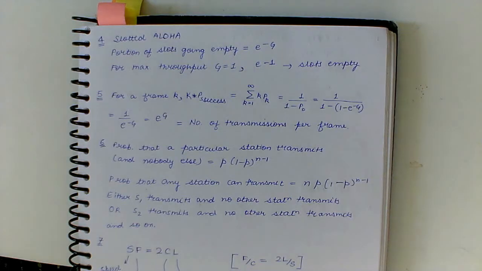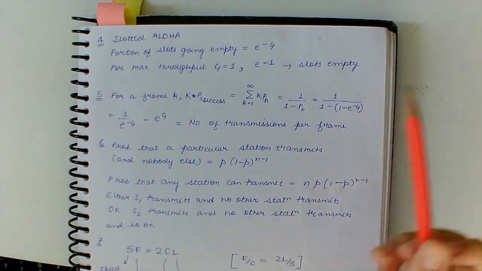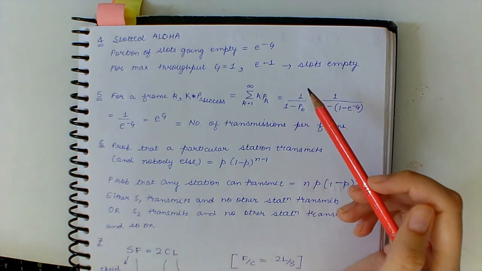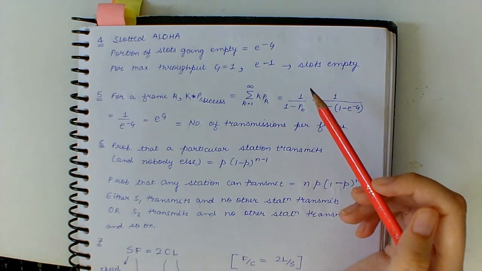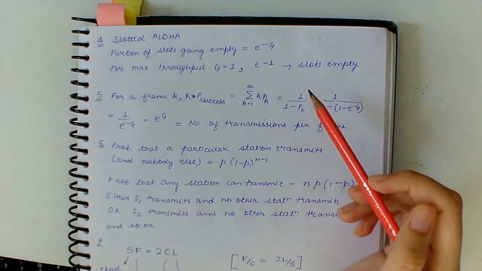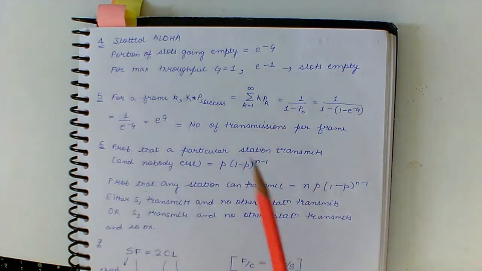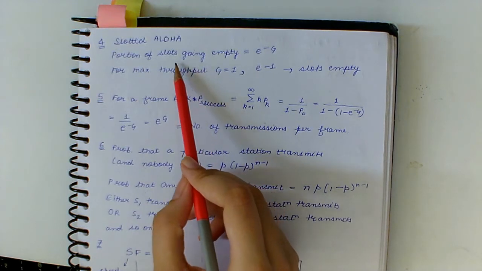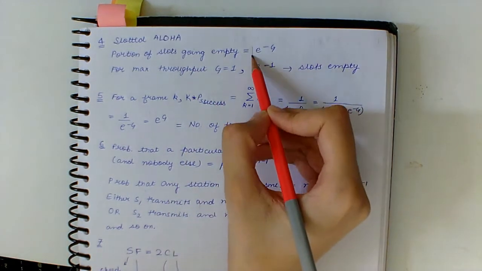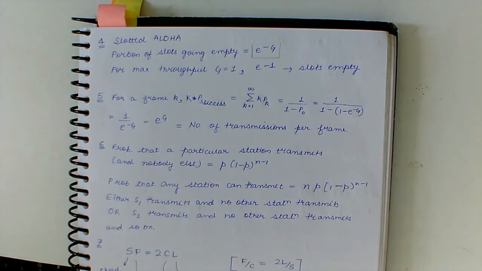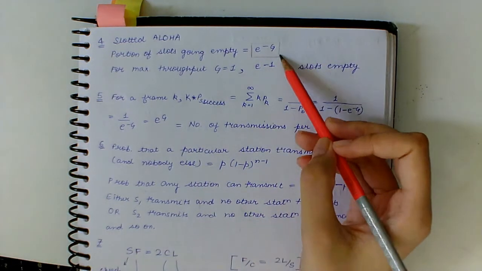Now question 4. Let G be the total rate at which frames are transmitted in a slotted Aloha system. What portion of the slots goes empty in the system, and what portion of slots go empty when the system is operating at its maximum throughput? So as we have seen before in slotted Aloha, the portion of slots going empty is given by e to the power minus G. I have discussed this previously in the last video, so I'm directly using this here.